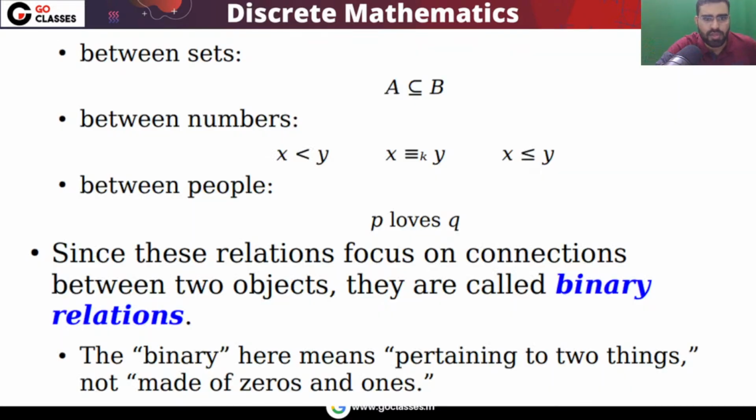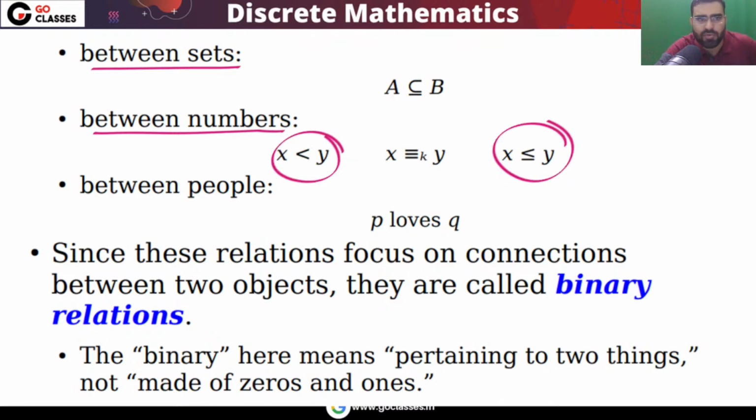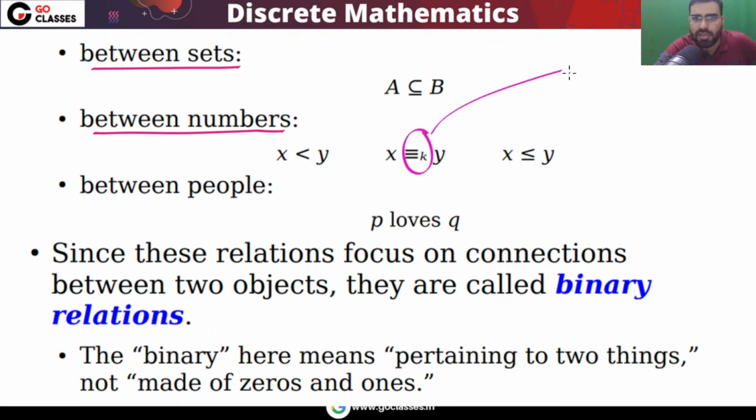Now let's move on. You can easily see these are examples of the types of relations you can define. Between sets, you can define the subset relation, the superset relation, and many other types of relations. Between numbers, you can define less than or equal to, and less than. These are different relations. And this is x modulo k equal to y modulo k. This is the modulo k relation.